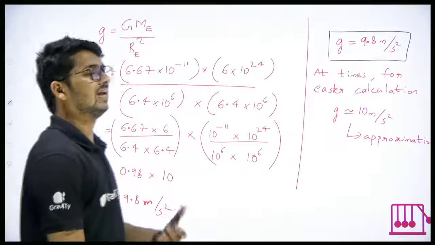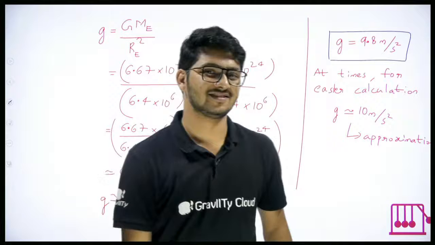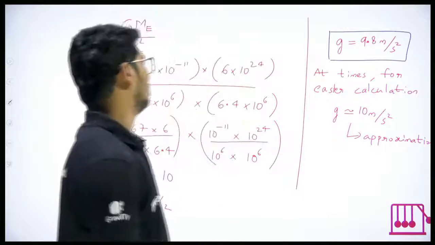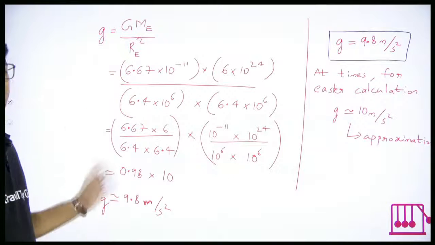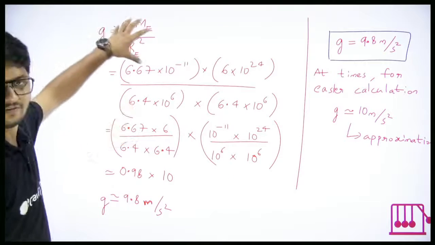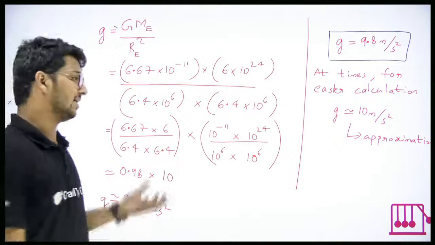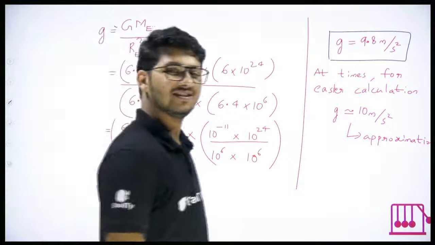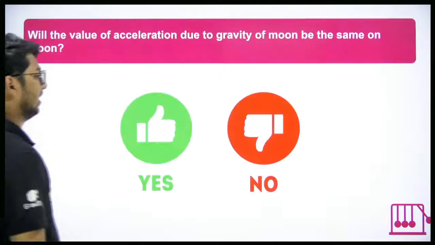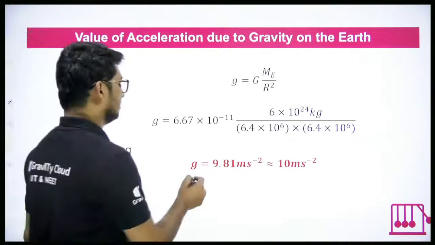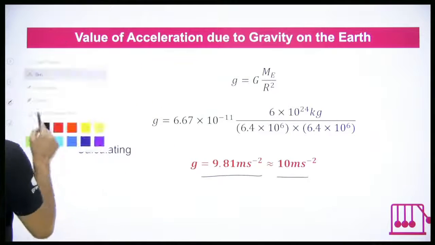Okay, I told you right, we will derive the value of small g, acceleration due to gravity. We got it. Good? Okay, again derivation is important. These values will be given, you have to substitute and write the answer. All that you have to do is show the formula, substitute and write down the final answer. The rest people will understand that it is calculation. Okay? Good. So that's what we have done here. The same thing is shown here. You can go through that. g is equal to 9.81, which is approximately equal to 10 meter per second square.